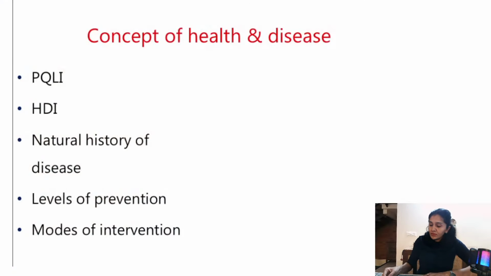So let us start with the first chapter, which is concept of health and disease. What are the important topics under this particular chapter? Good evening, everyone. Nivesh, Bibin, Aditya, thank you all for joining. You all know that community medicine is a very important, scoring subject. So under this chapter, the important topics are PQLI, that is physical quality of life index, HDI, that is human development index, natural history of disease, levels of prevention and modes of intervention.